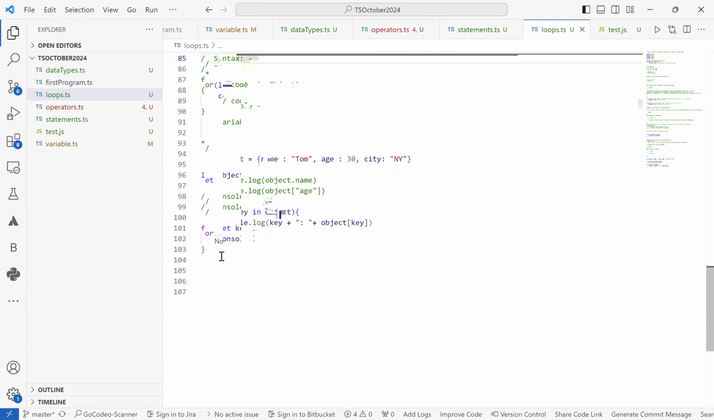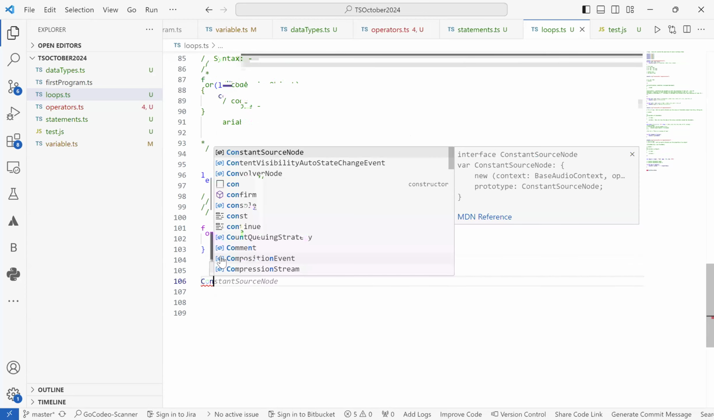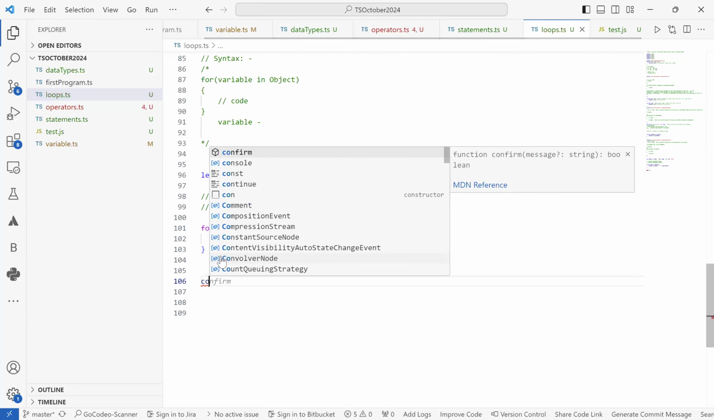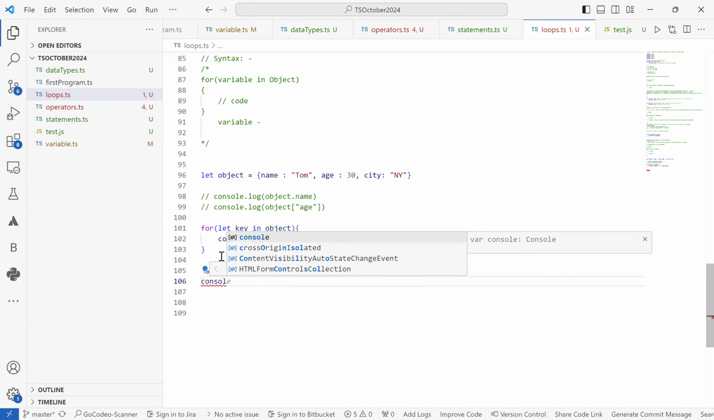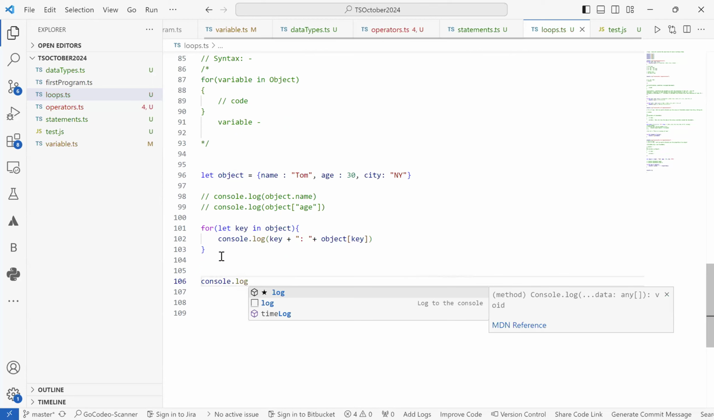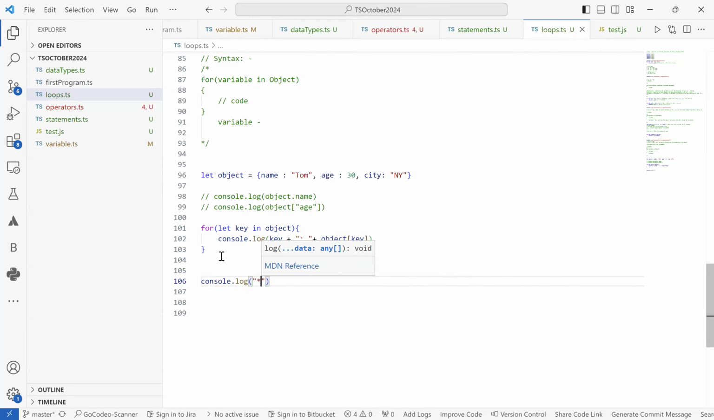So let's start with the while loop. How do we declare it, what is the use of the while loop, when can we use that, and so on.